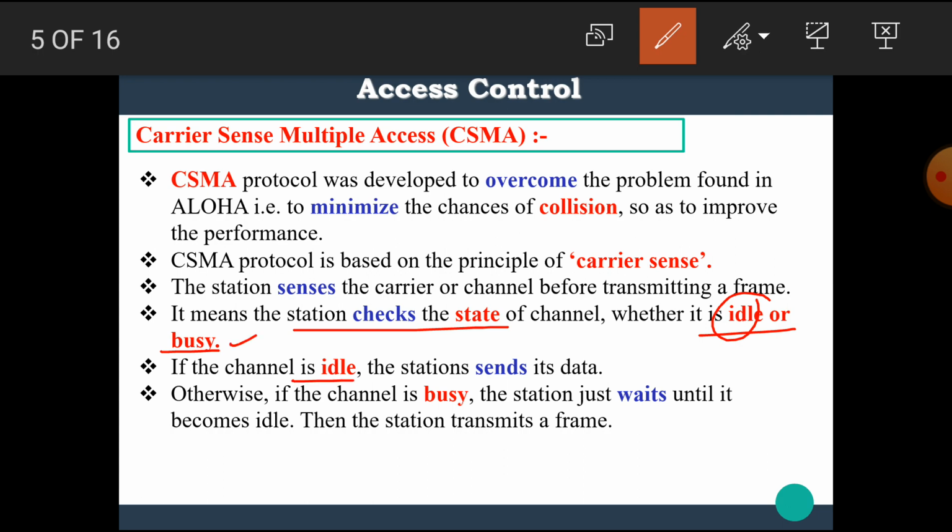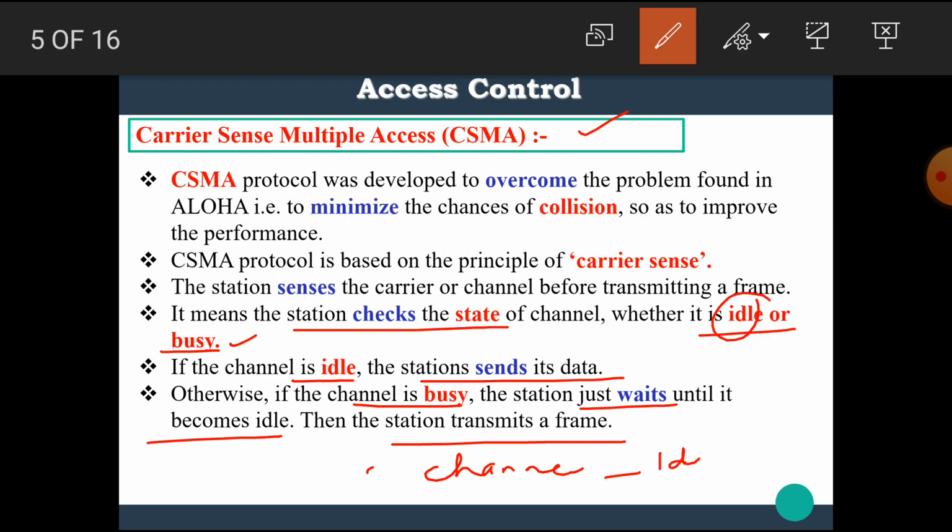If the channel is idle, that means free, the station sends its data immediately. Otherwise, if the channel is busy, the station just waits until it becomes idle. Then the station transmits a frame. In short, in carrier sense multiple access protocol, the various stations first check the status of the channel, and if the channel is idle or free, then it immediately transmits its data.